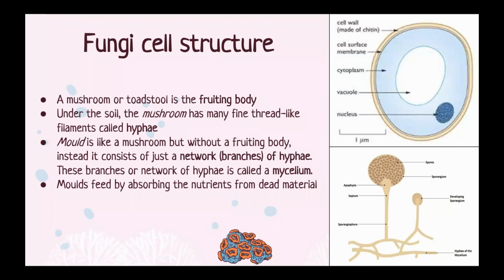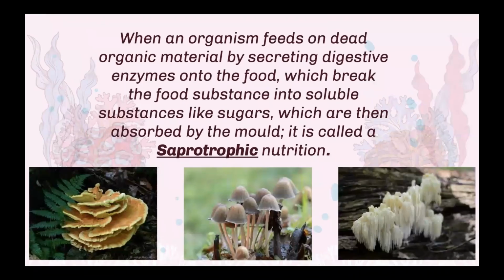Molds feed by absorbing the nutrients from dead material. The way molds feed is called saprotrophic nutrition. This is when organisms feed on dead organic material by secreting digestive enzymes onto the food, which break down the food substance into small soluble substances like sugars, which are then absorbed by the mold.